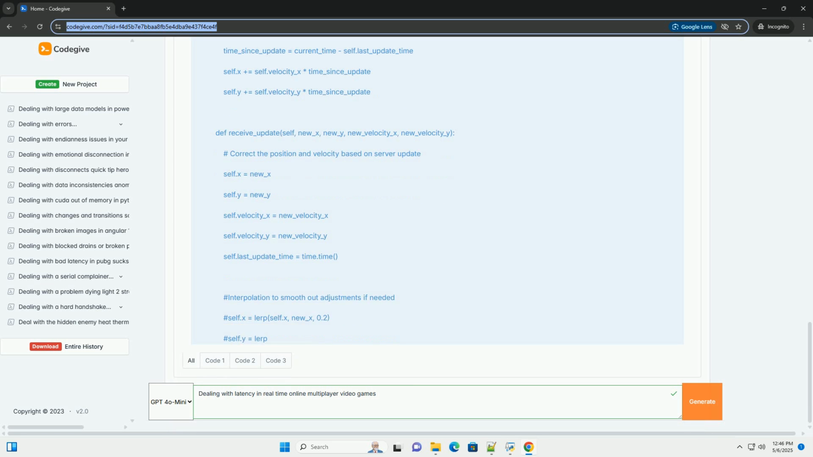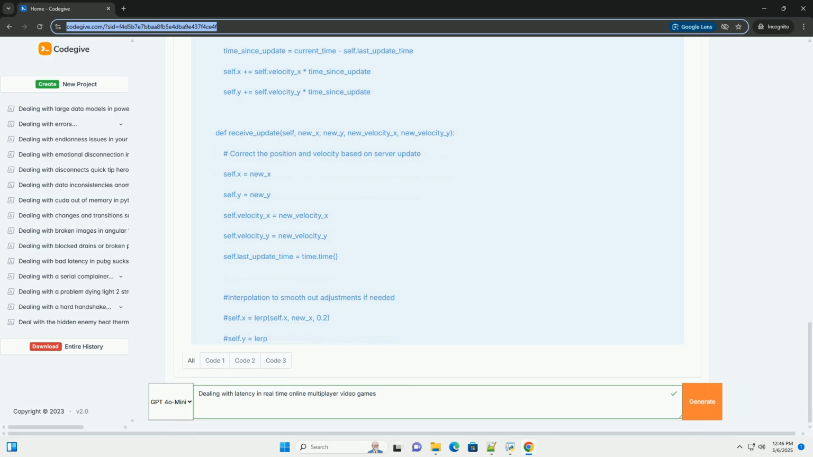5. Entity interpolation. Concept: instead of instantly snapping to the latest position received from the server, the client interpolates between the old position and the new position over a short period of time. This creates smoother movement and reduces the jittery appearance of other players. Implementation: use linear interpolation, LERP, or more sophisticated interpolation techniques, for example spline interpolation, to smooth the transitions.